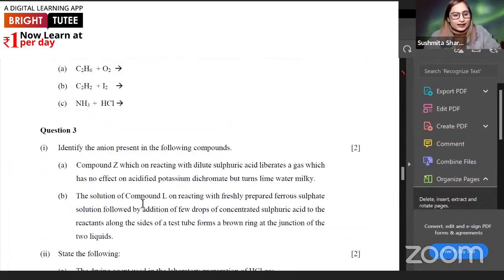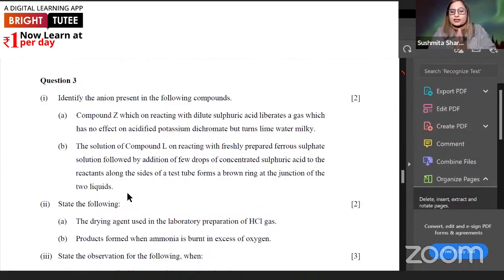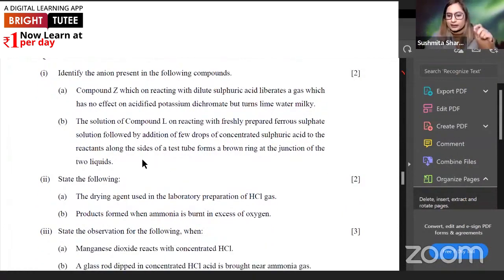Yes. Next is, see, question number 3. Now we have 5 questions. As I said, we only have to attempt 3 out of them, because the first question stands for 10 marks and the rest 30 marks are from section B. So here, now, identify the anion present in the following compound. So this is actually a very easy question, as in the first question of section B as well. So the first part is actually easy.